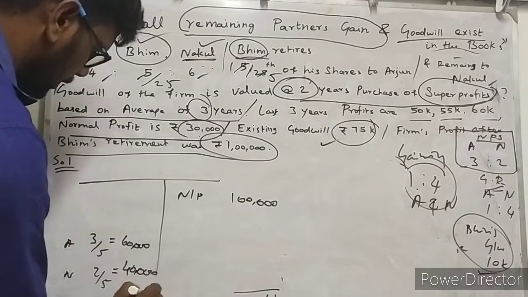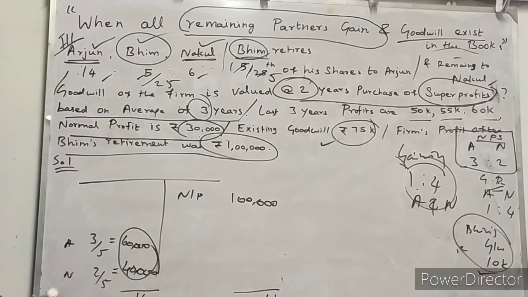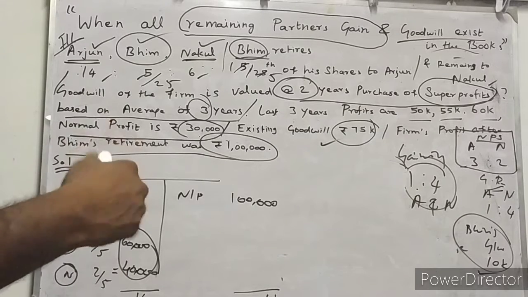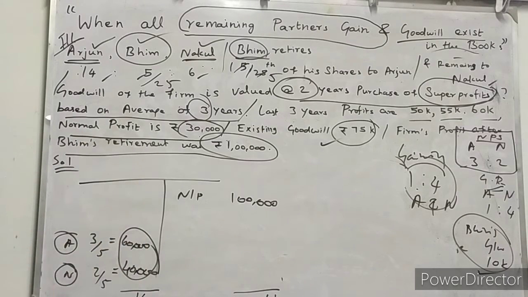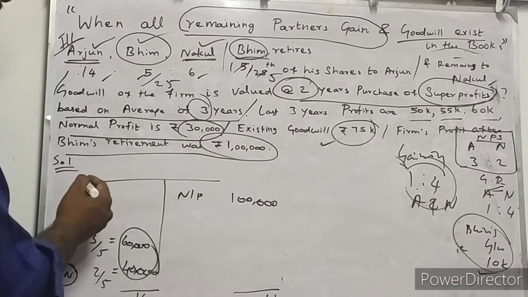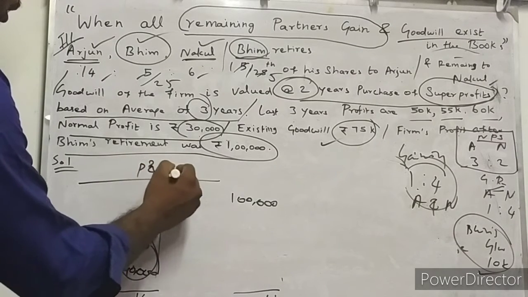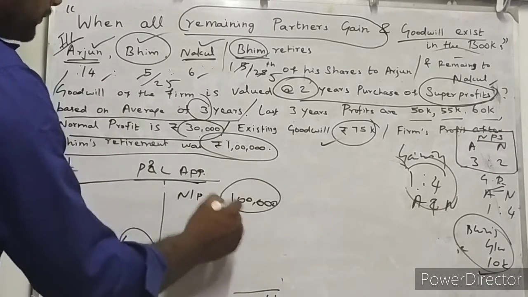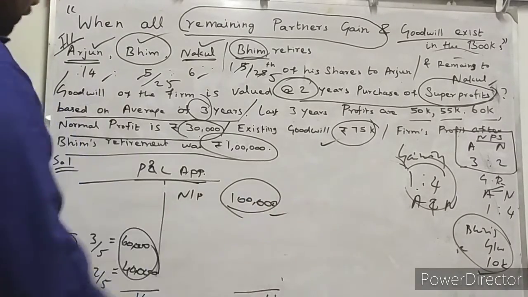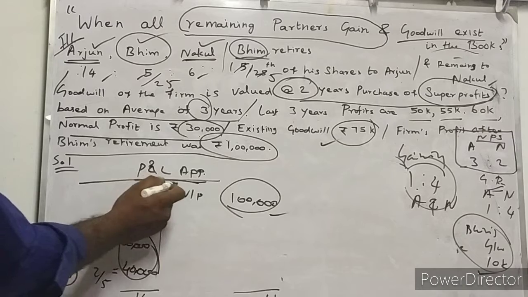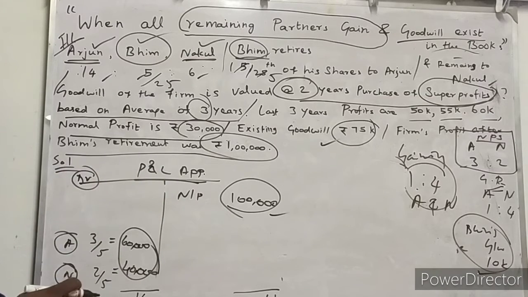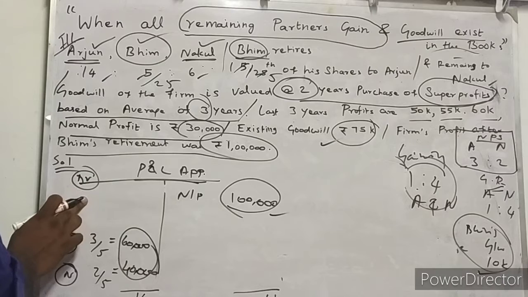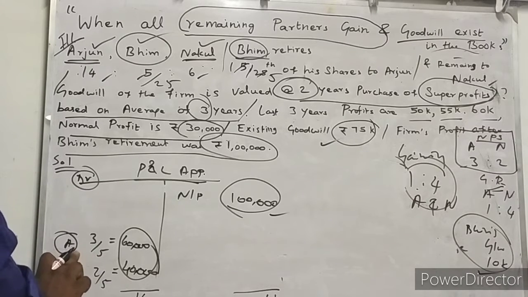So 1 lakh rupees is appropriated to partners Arjun and Nakul. So this should be credited to the partners' capital accounts. For that, we are going to write a journal entry over here. We are using the profit and loss appropriation account only to appropriate the firm's profit after BIM's retirement. The profit of the firm is 1 lakh rupees. So profit and loss appropriation account debit to Arjun's capital account and Nakul's capital account.